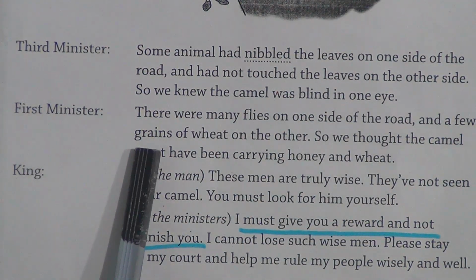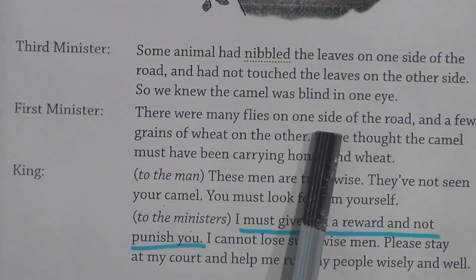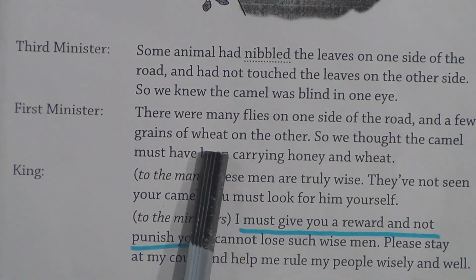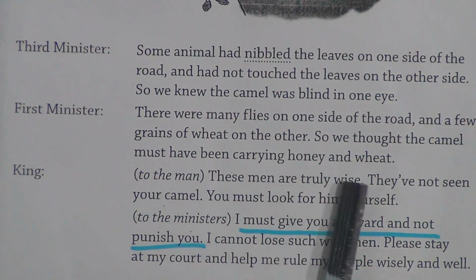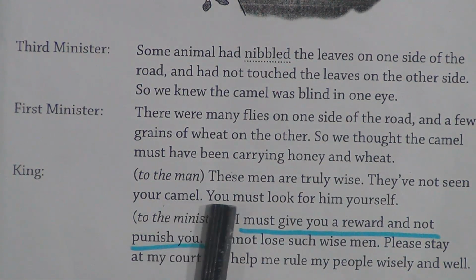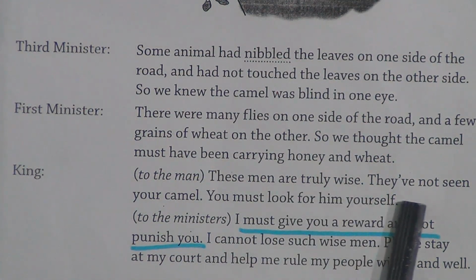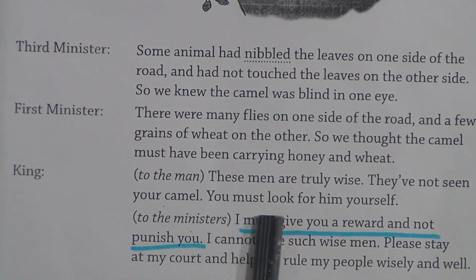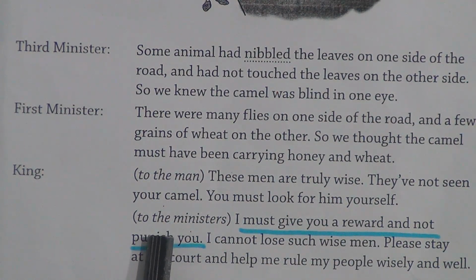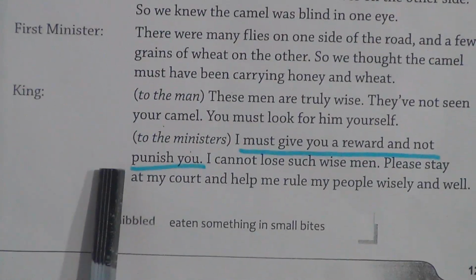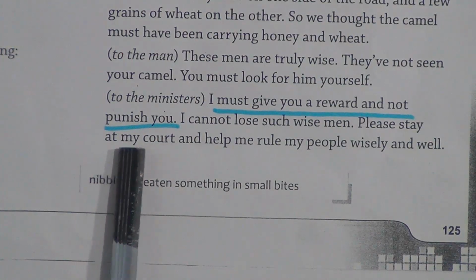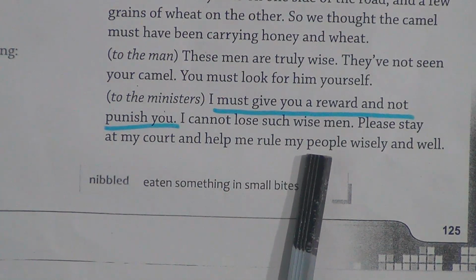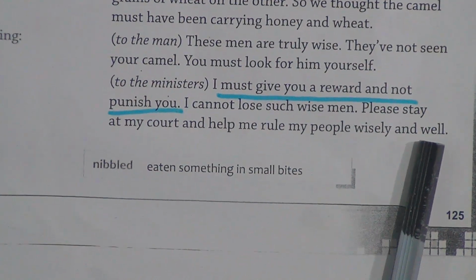First Minister: There were many flies on one side of the road and a few grains of wheat on the other. So we thought the camel must have been carrying honey and wheat. King to the man: These men are truly wise. They have not seen your camel. You must look for him yourself. To the ministers: I must give you a reward and not punish you. I cannot lose such wise men. Please stay at my court and help me rule my people wisely and well.